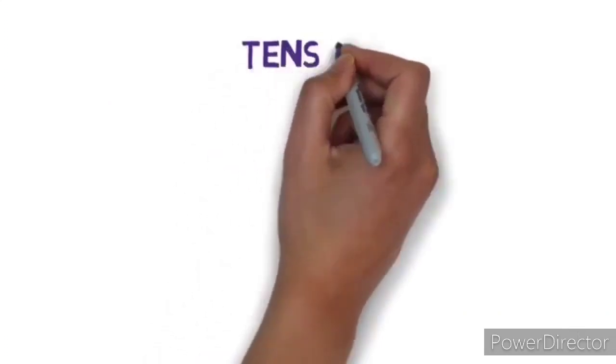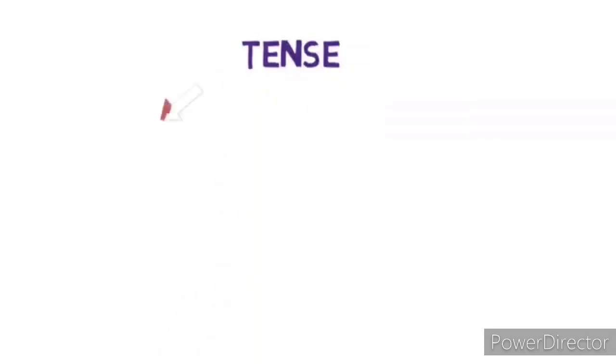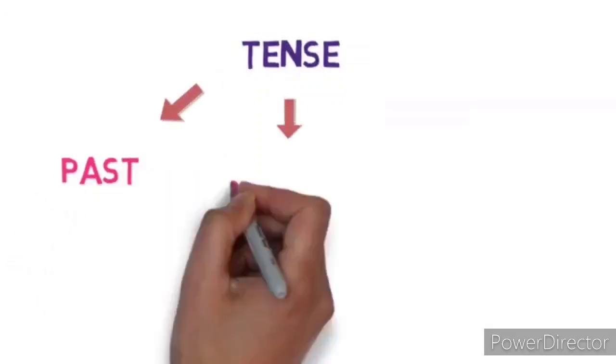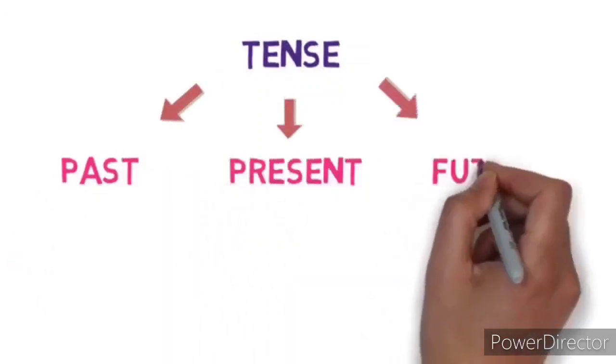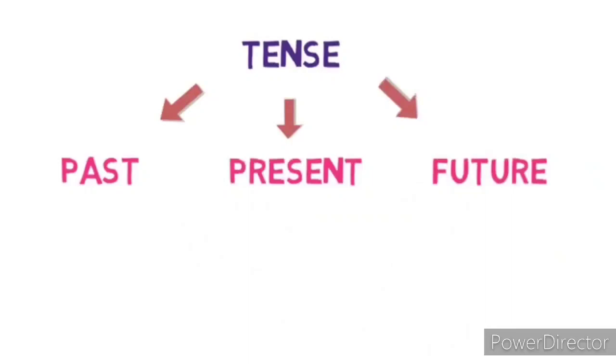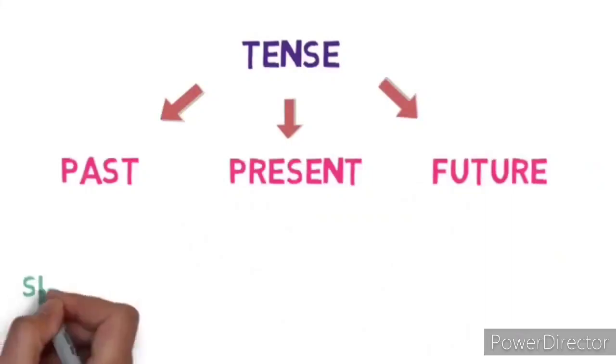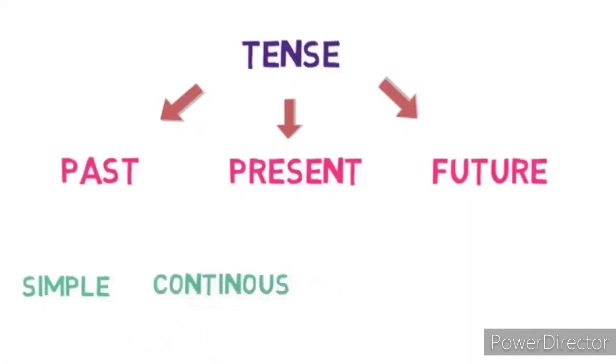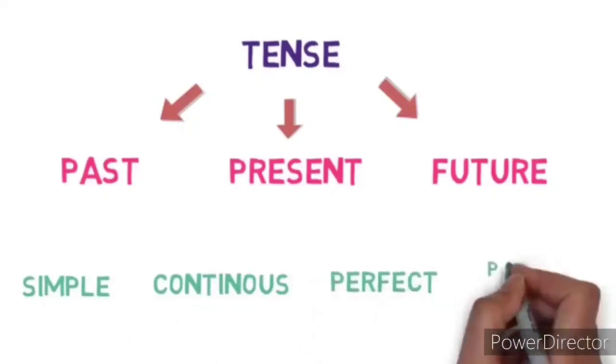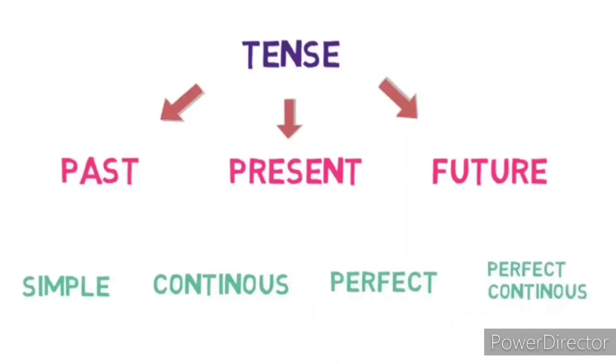Tenses are mainly divided into three types: past tense, present tense and future tense. Now each of these three types has four subtypes. First one is simple, second one is continuous, third one is perfect, fourth one is perfect continuous. Consider this as a family tree, children.